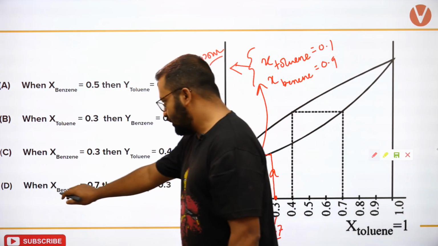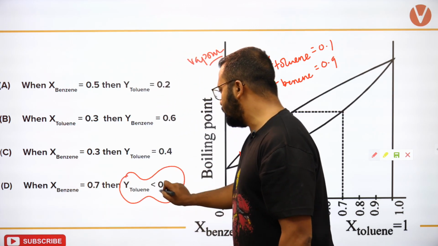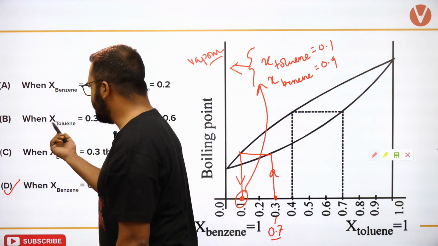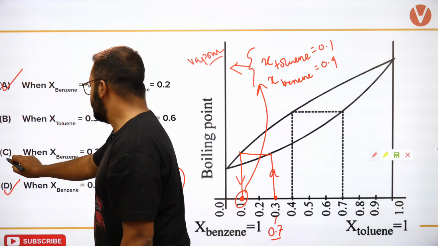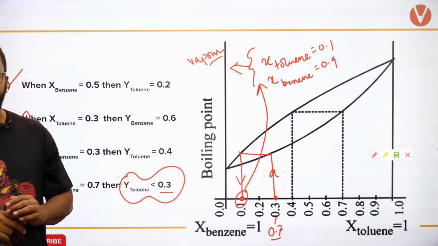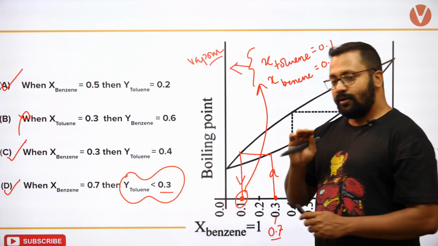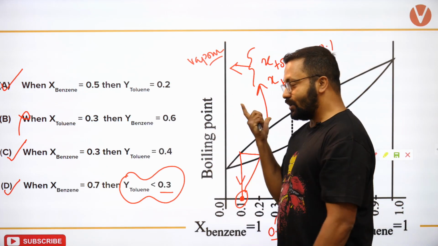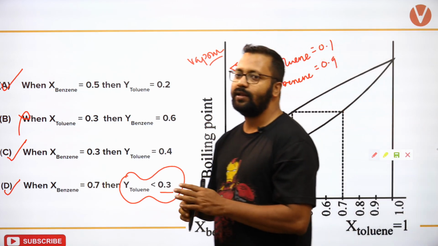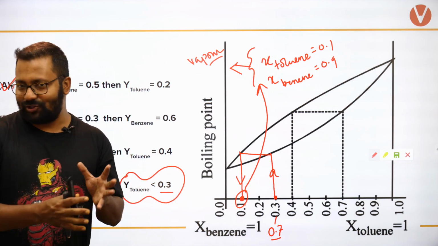What is given as the option? Mole fraction of benzene is 0.7. Then vapor phase composition of toluene is less than 0.3. Is this statement correct or incorrect? Correct. So हमारे correct statements क्या क्या आ गए? A is correct, C is correct, D is correct, B is incorrect. Okay, A is correct, C is correct, and B is incorrect. Please do re-watch the video so as to understand this question in greater detail, क्योंकि ये question बहुत simple but थोड़ा सा technically difficult हो जाता है. ठीक है,